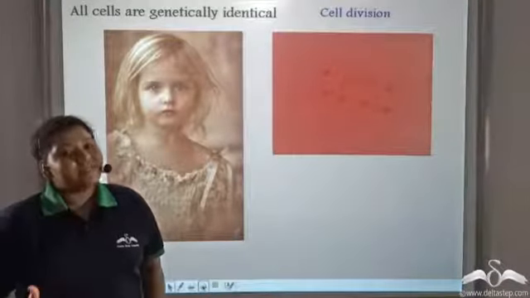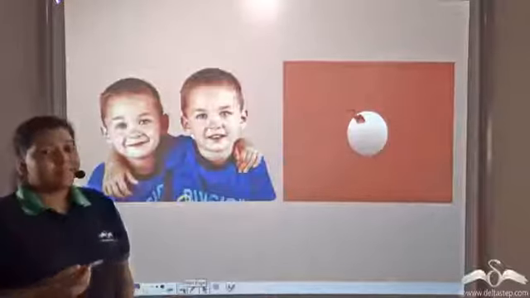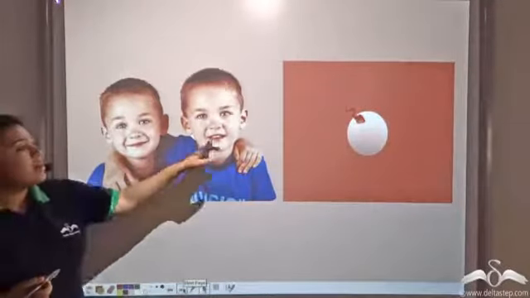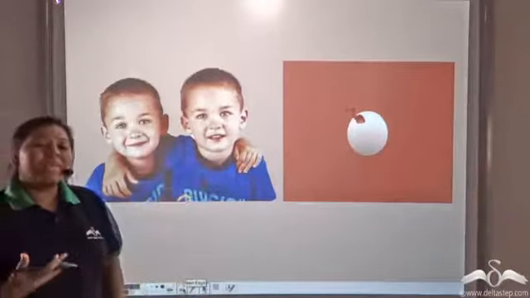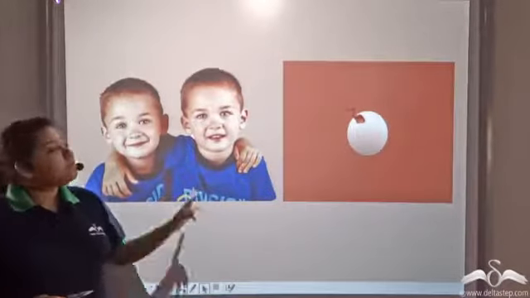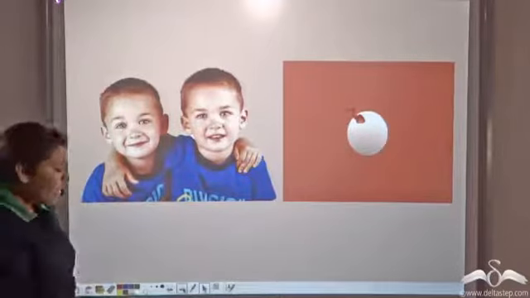Now, why are cells genetically identical? Well, this is because all life starts from a single cell. One cell divides to form two, two divides to form four, and this process continues until a baby is born. Now, if two brothers are completely identical to each other, look-wise as well as genetically, then it means that both of them have been produced from a single cell. Well, how does that happen?